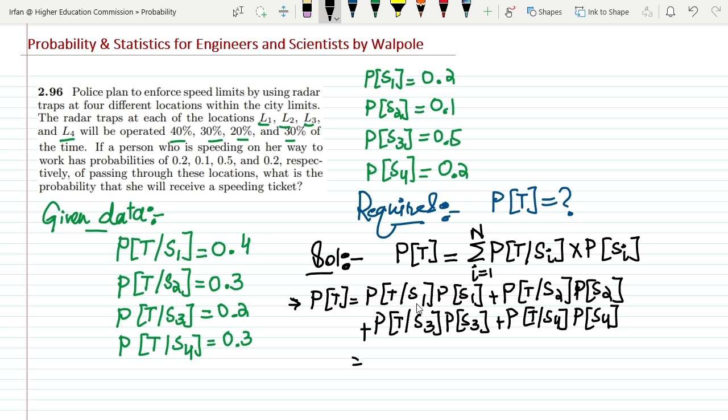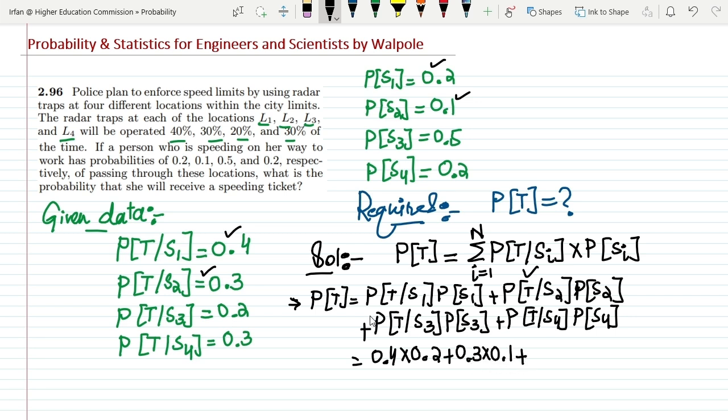The probability of T given S1 is 0.4 and the probability of S1 is 0.2, so 0.4 multiplied by 0.2. Similarly, P of T given S2 is 0.3 and P of S2 is 0.1, so 0.3 multiplied by 0.1.